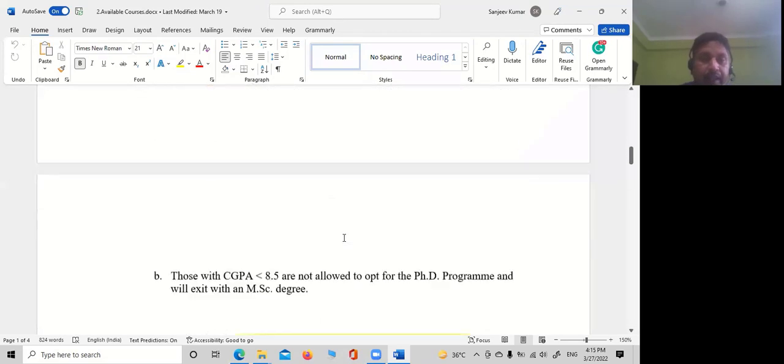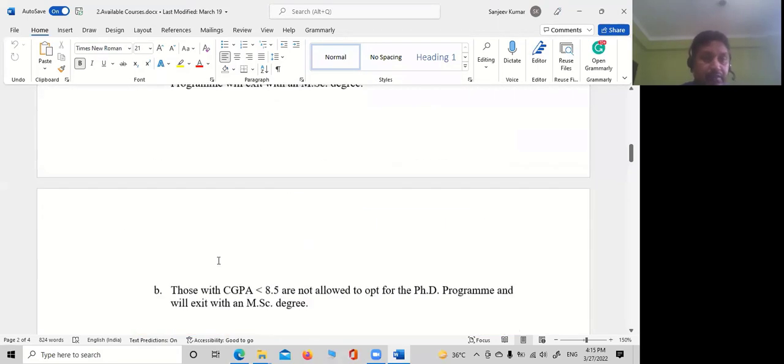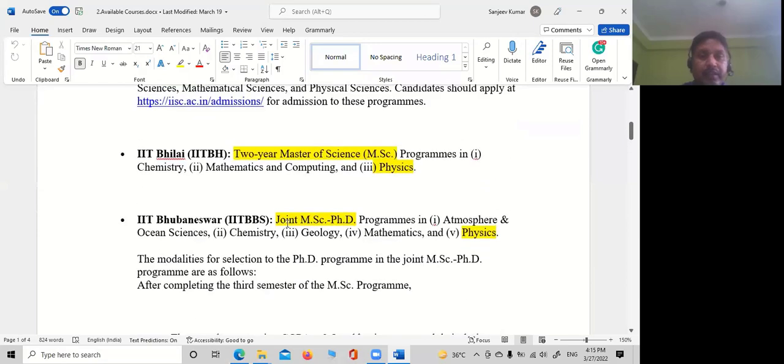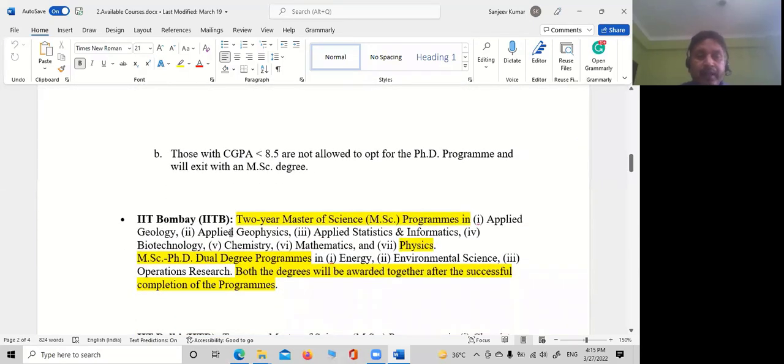The other one is M.Sc PhD dual degree, which is different. M.Sc PhD dual is offered by IIT Bombay. Both degrees will be awarded together after successful completion of the program. So in M.Sc PhD dual you cannot leave in between. Okay.